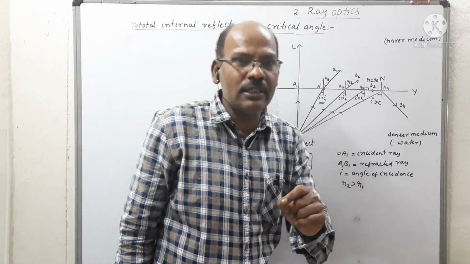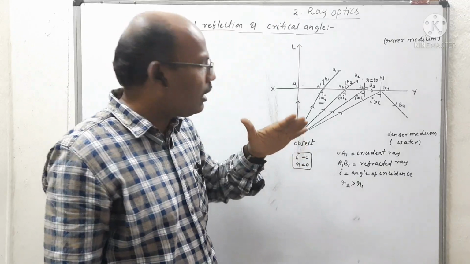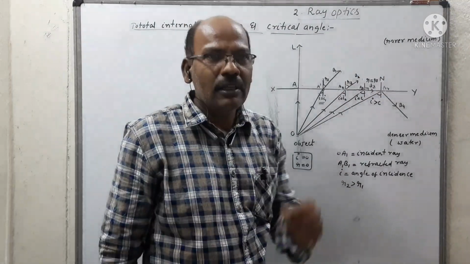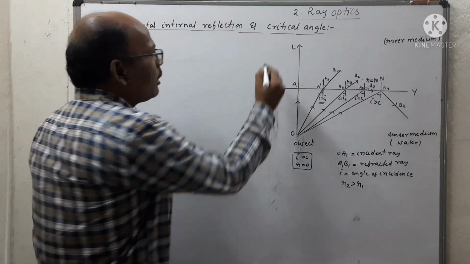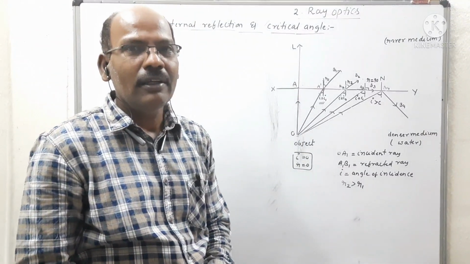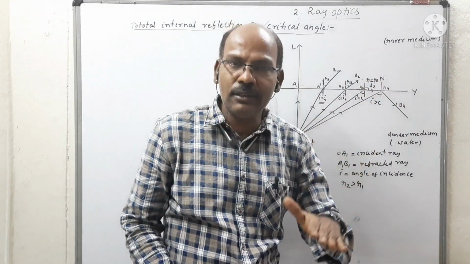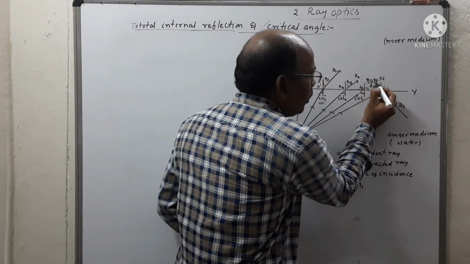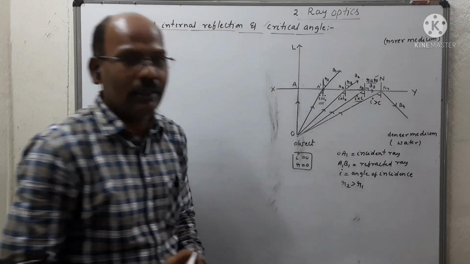So the angle of incidence in the denser medium for which the angle of refraction in the rarer medium is equal to 90 is called critical angle. So what is critical angle? When the light travels from denser to rarer, the angle of incidence in the denser medium for which the angle of refraction is equal to 90 is called critical angle.